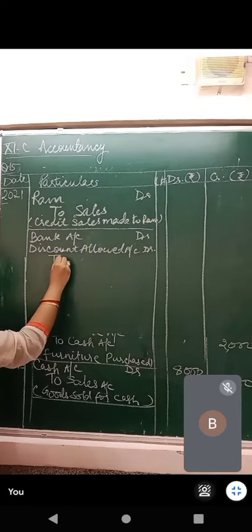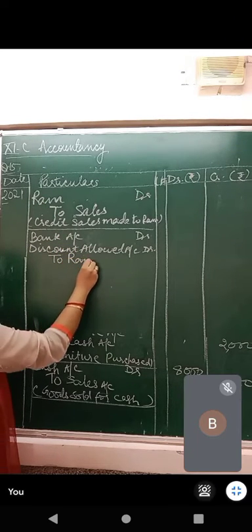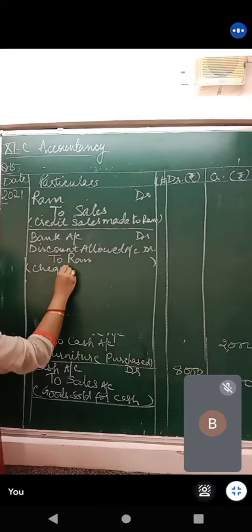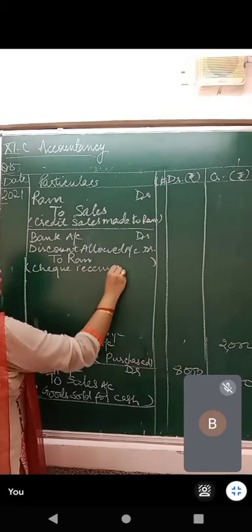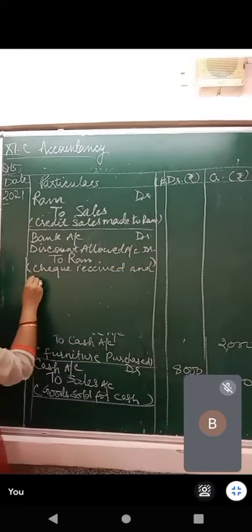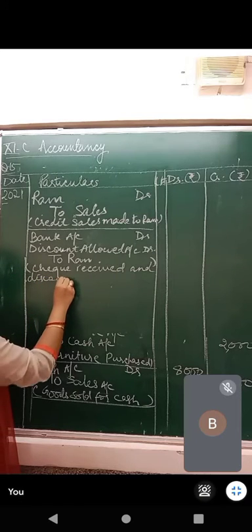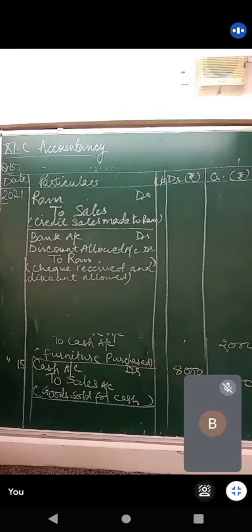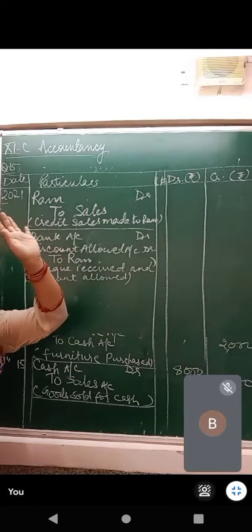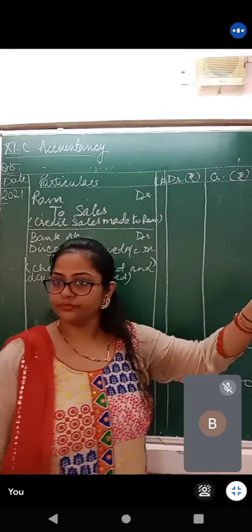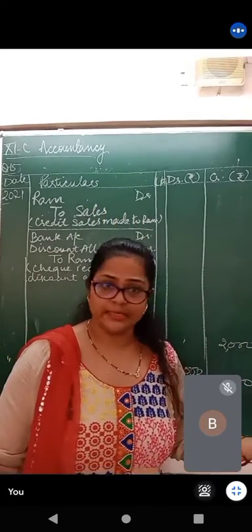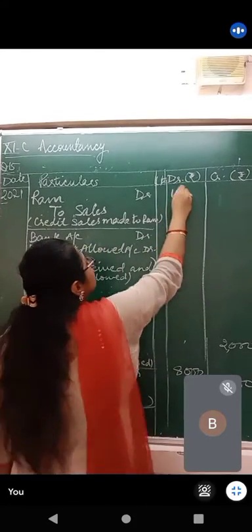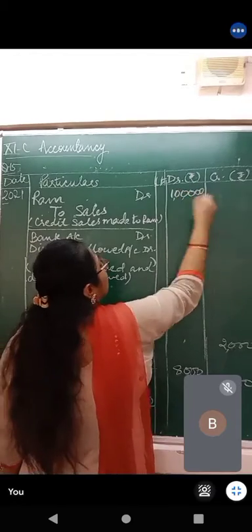And Ram, check received and discount allowed. Now let us check out the amount. Ram debit to sales. 1,25,000 was the amount, but 25,000 was your discount, trade discount. So actual debtorship was of rupees 1 lakh.